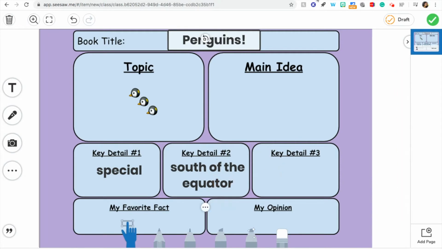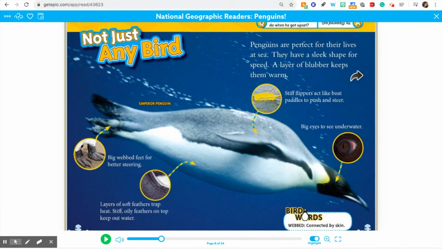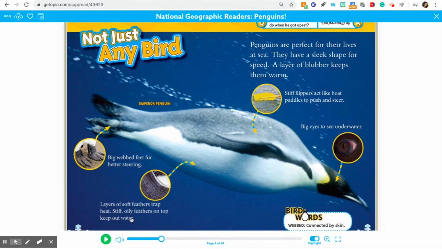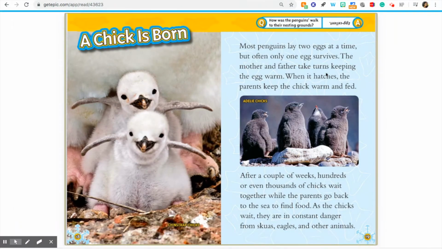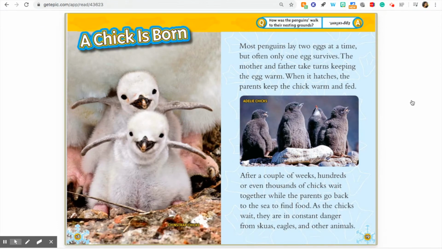And let me look through my book. I'm going to look at those headers again. So we talked about where they are, not just any bird. Okay, so it talks about some of the features that they have. Ooh, stiff oily feathers. I didn't know they had oily feathers. That's an interesting fact. So I notice over here where it talks about chicks, it says that the parents, it looks like they have different jobs, like they take turns keeping baby penguin warm.